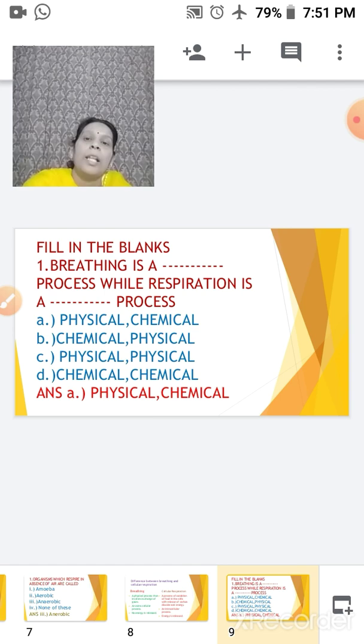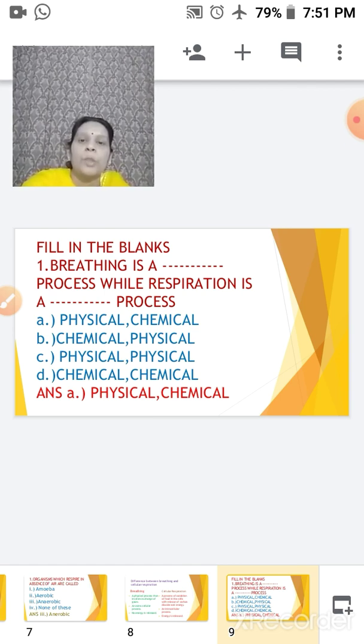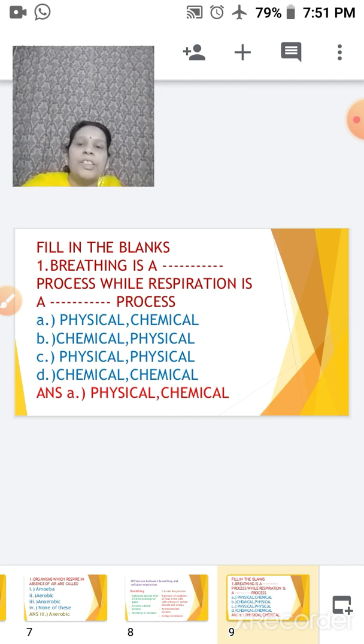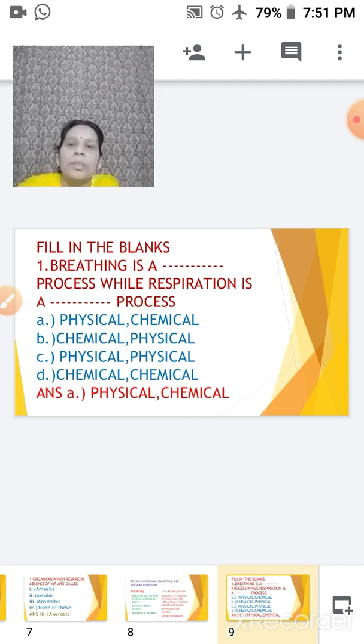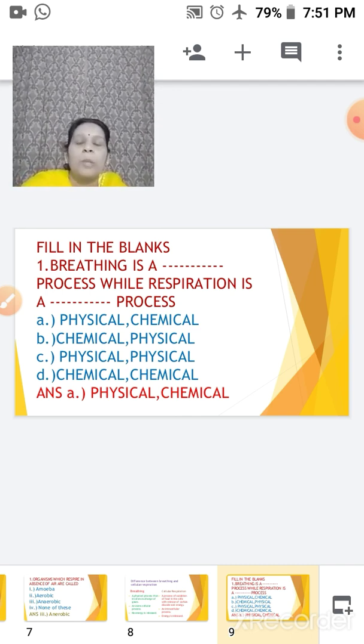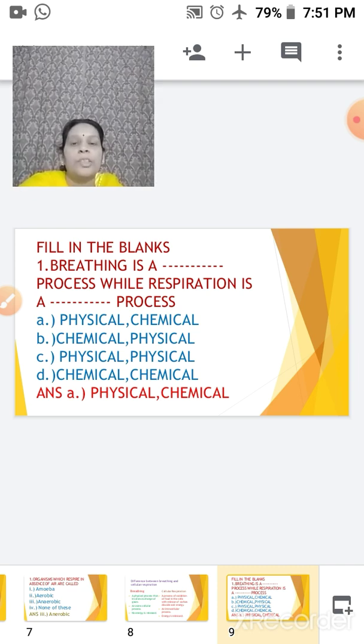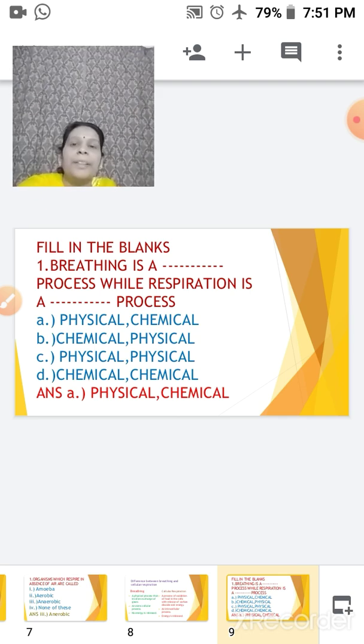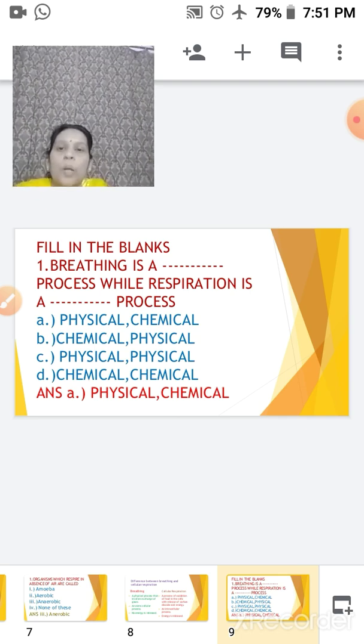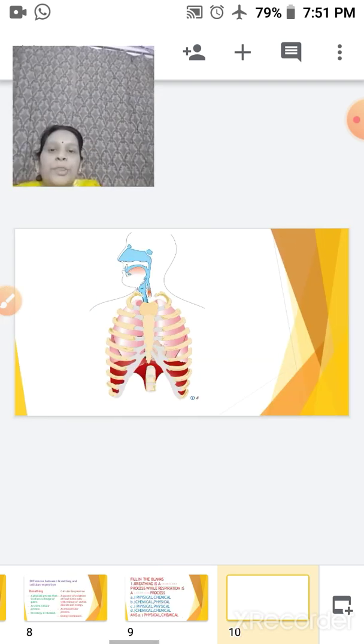So here, as you know, just now we were dealing with breathing is a physical process while respiration is a chemical process. So here this is another form of the question. So I hope you got the idea. First was choose the correct answer. Second one here is fill in the blanks. But here again you have been provided with the option and you have to choose the correct option.